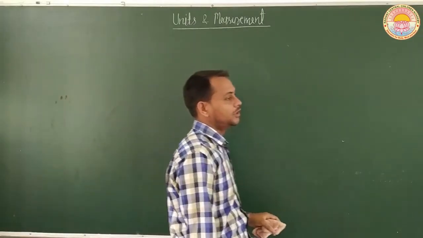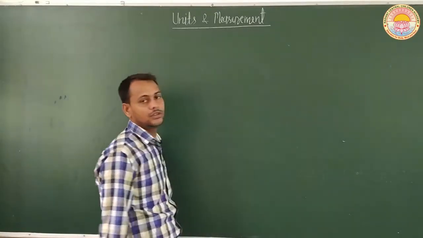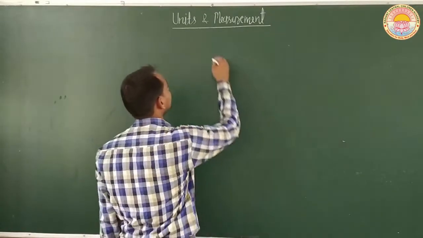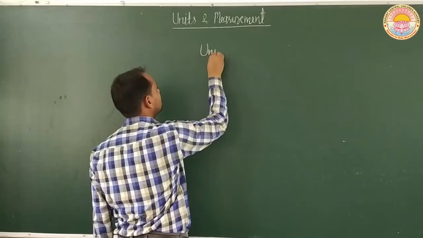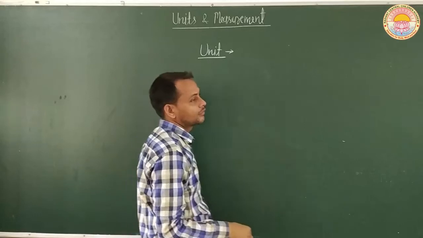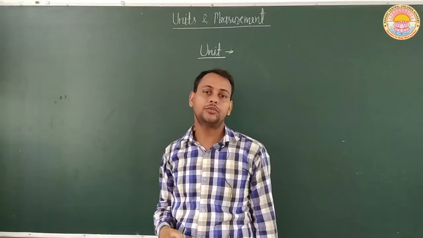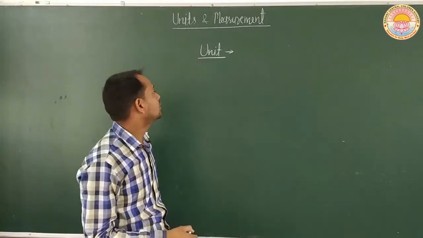Now we have to study what is a system of units and what is a unit. First of all, we study what is a unit. The standard which is used for measurement is known as a unit.